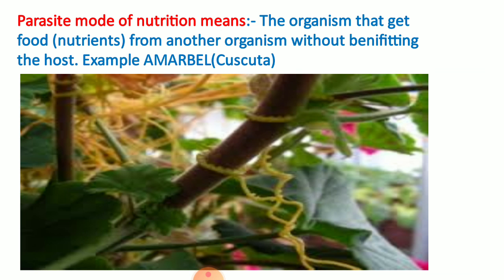It gets nutrients from another organism without benefiting the host. Amarbel, Cuscuta, develops on another plant. That other plant does not get any benefit, but Amarbel gets the benefit, growing and climbing. So this kind of relation is the parasitic mode of nutrition.